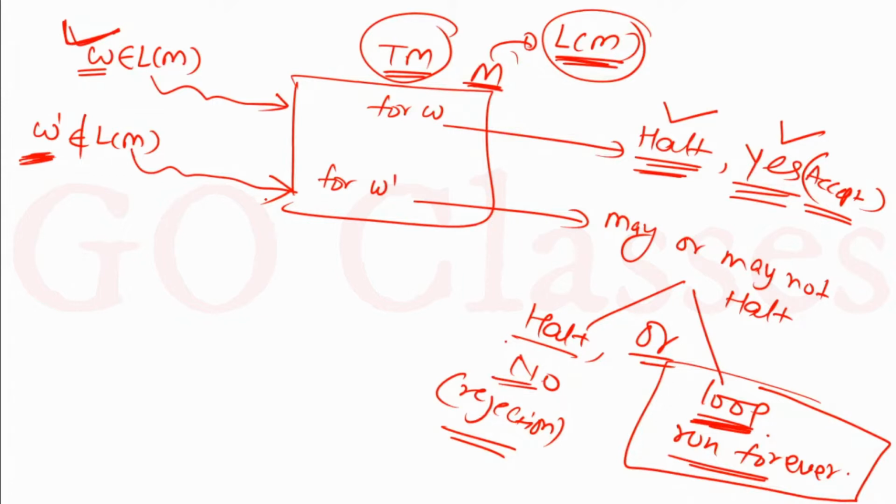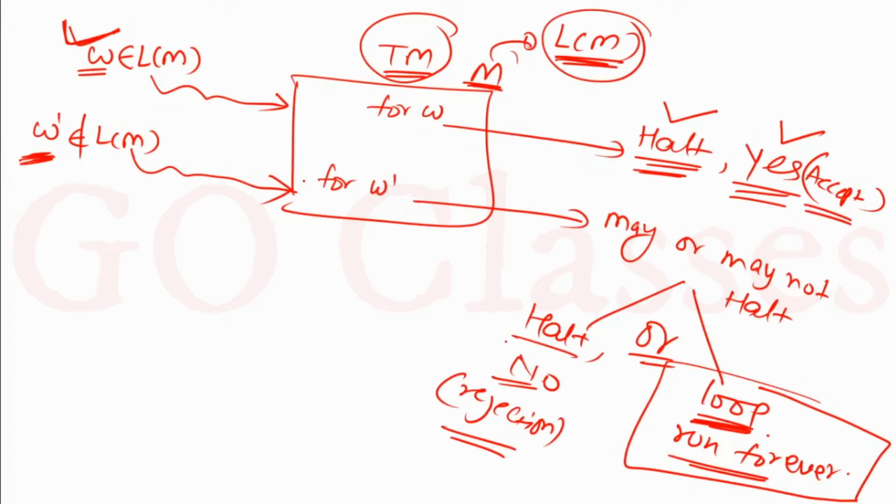Okay, anyway, so this is the behavior of a Turing machine. This is what a Turing machine does. Now, depending on the behavior of the Turing machine, we can have different types of Turing machine. Let's assume you have a Turing machine which always halts, because you can see one thing here: for members it will definitely halt, and for non-members it may or may not halt.